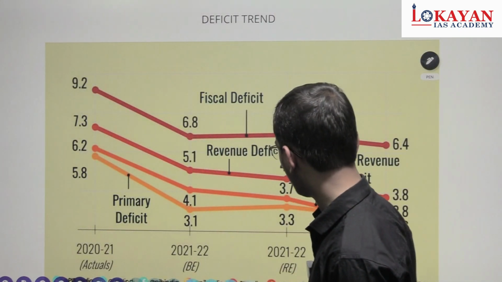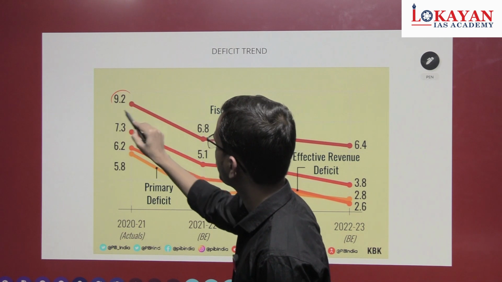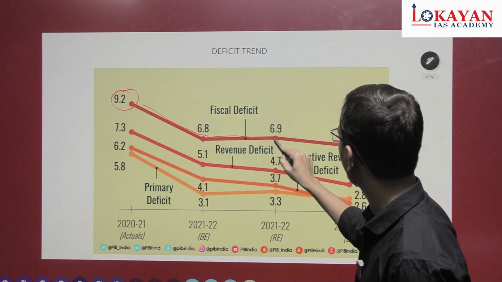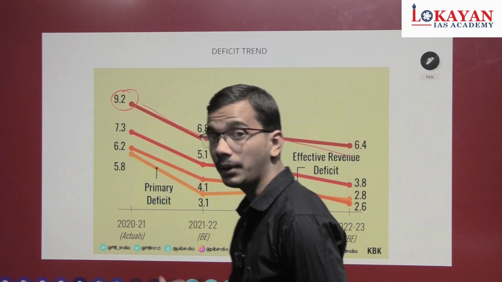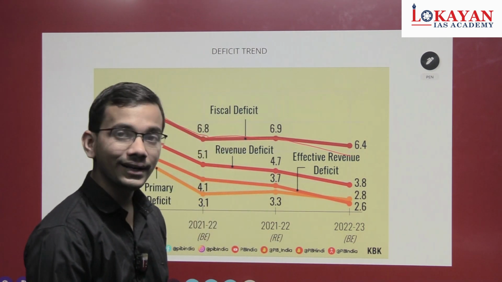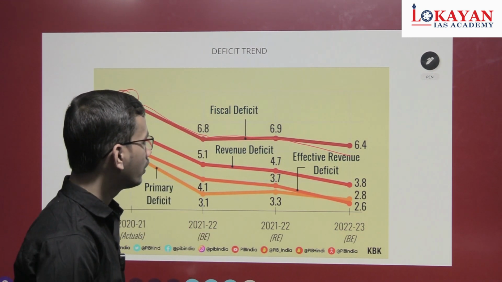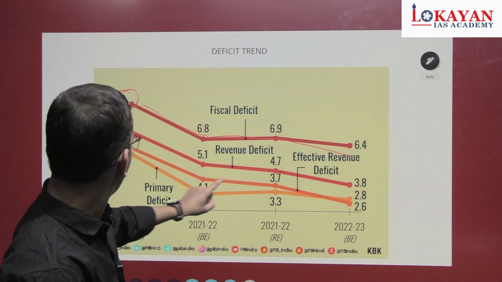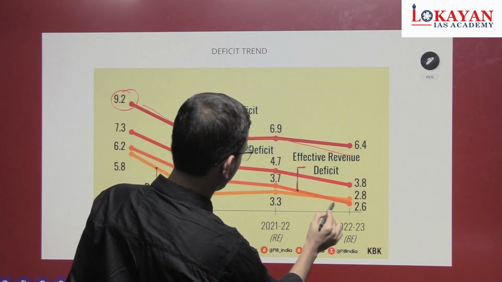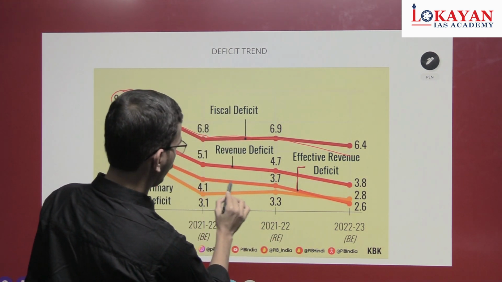Okay, now see the trend. 2020-21 fiscal deficit 9.2%. Now it is reduced to 6.8, 6.9, 6.4. No need to remember the figures. I have said you have to remember the broad trend in the reduction of deficit. Now this is primary deficit, effective revenue deficit reduced. This red one is revenue deficit.